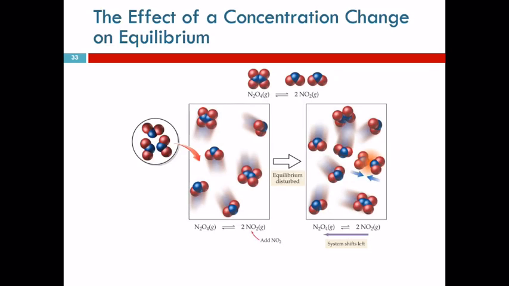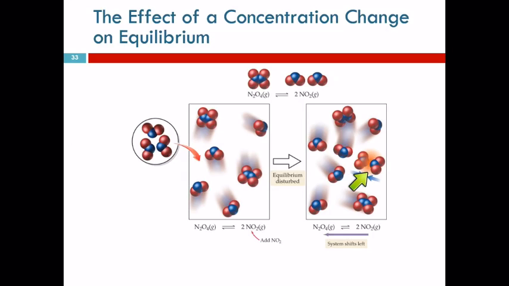The number of face arm people is going to be higher too. But the reaction shifts in a way to reduce the number of arm face people compared to what we threw in. Is that more collisions are occurring? More collisions. Because if I throw a bunch of these in here, now the collisions between those particles are going to happen more frequently. That causes the reverse reaction to occur at a higher rate. So more of the N2O4 will be formed until the reaction rates become equal again.